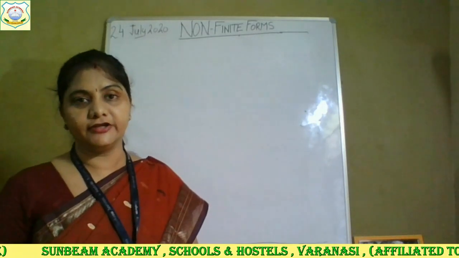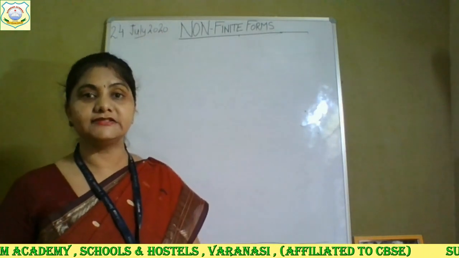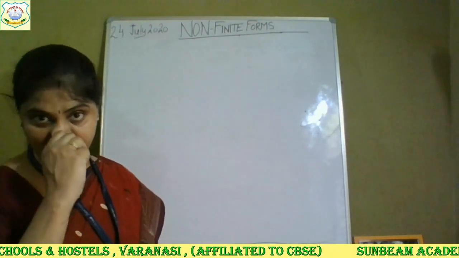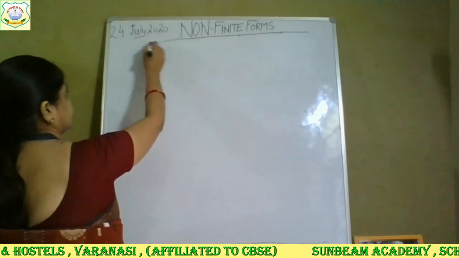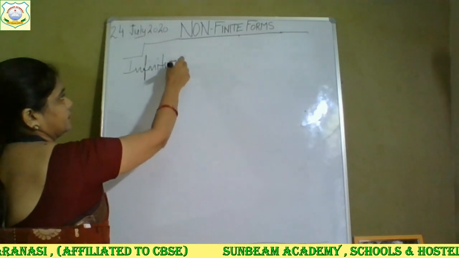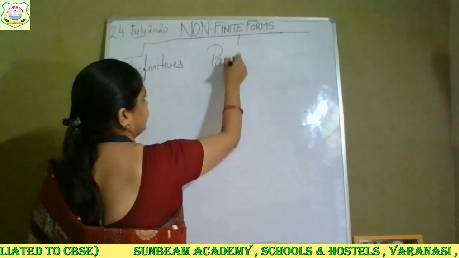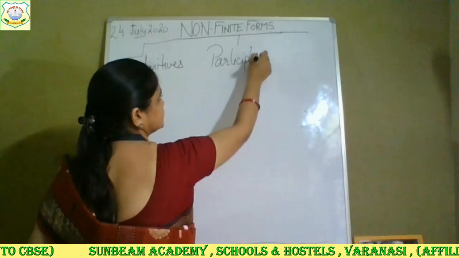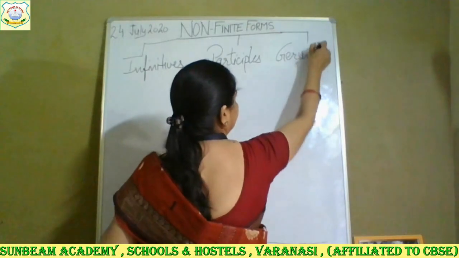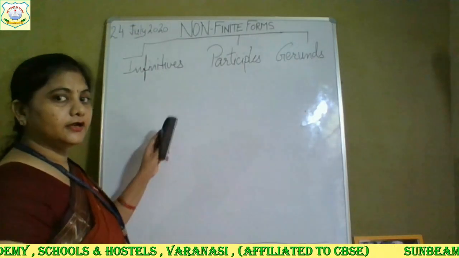The first kind, infinitive, was discussed earlier, but some students want again the same topic. So I am giving you a quick recap of infinitive. The three kinds: infinitives, participles, third one is your gerund. So these are the three kinds.